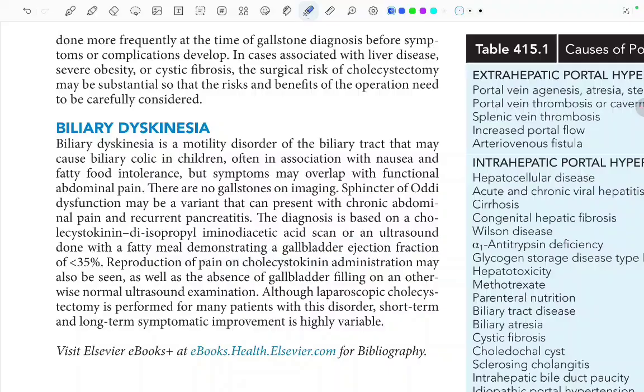Reproduction of pain on cholecystokinin administration may also be seen, as well as the absence of gallbladder filling on an otherwise normal ultrasound examination. So there is pain on cholecystokinin administration, because then the gallbladder will contract. That's why. And although laparoscopic cholecystectomy is preferred for many patients with this disorder, short-term and long-term symptomatic improvement is highly variable. Thank you.